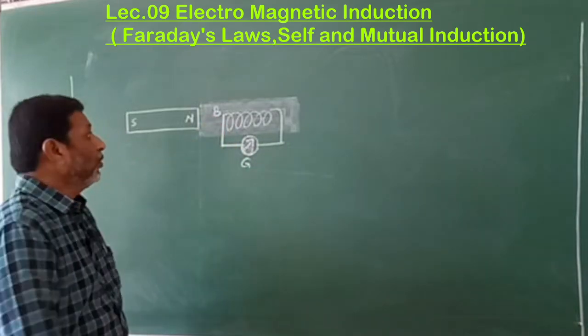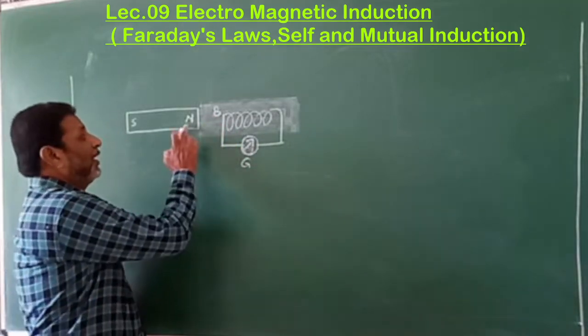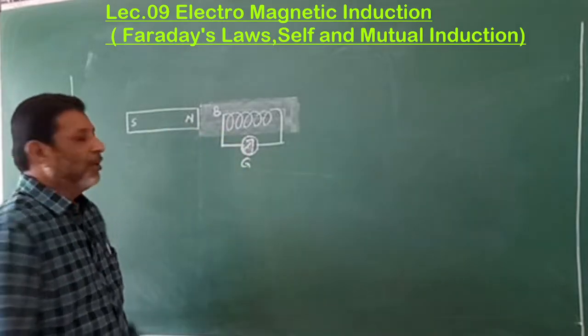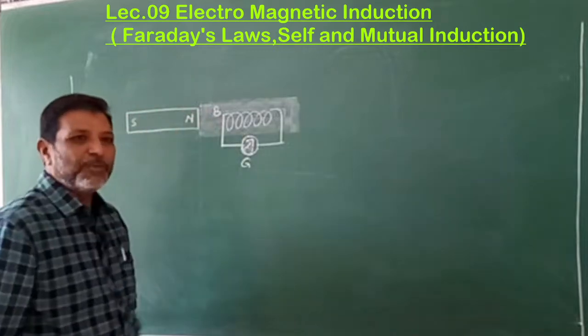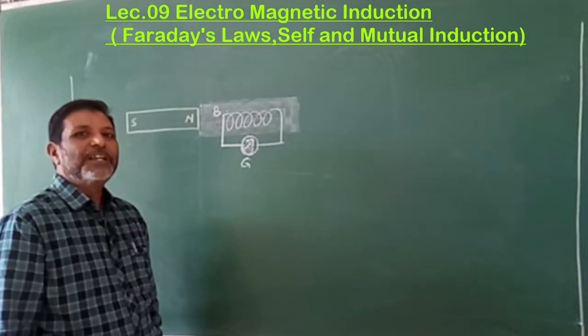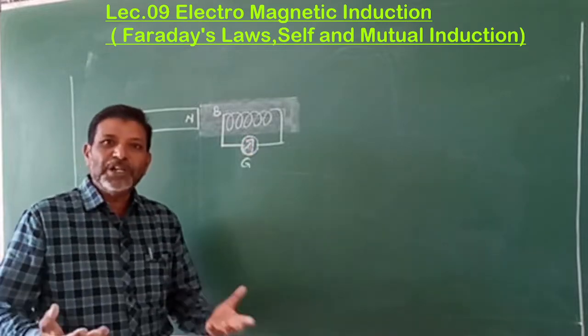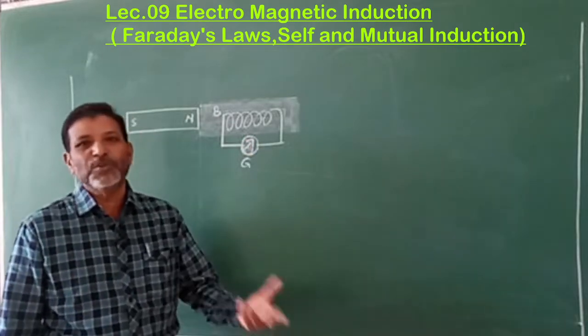It is observed that when the magnet and the coil are both at rest, there is no deflection in the galvanometer. No deflection in the galvanometer means there is no current in it.